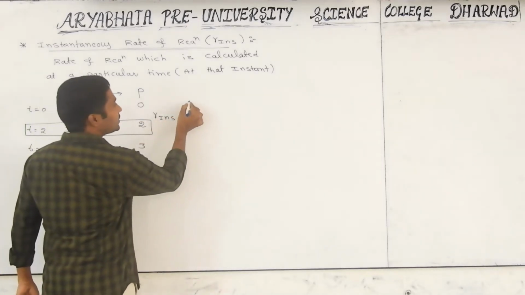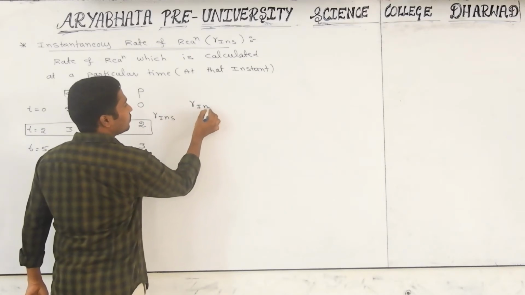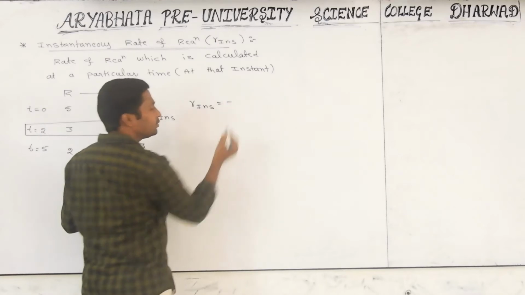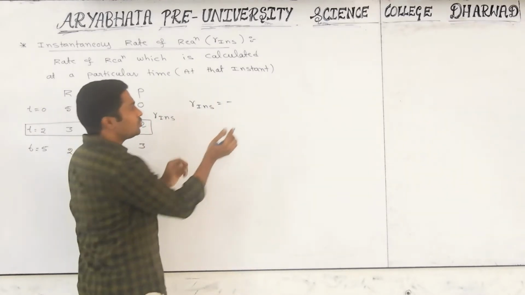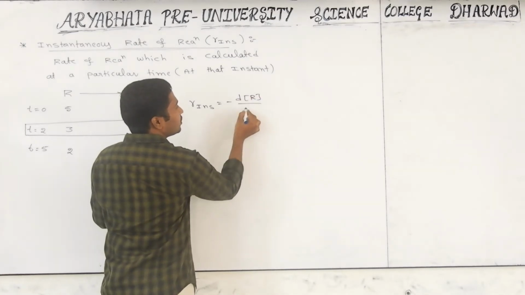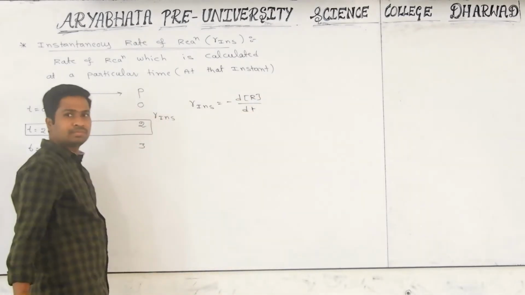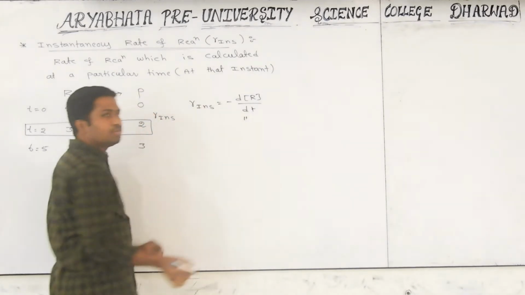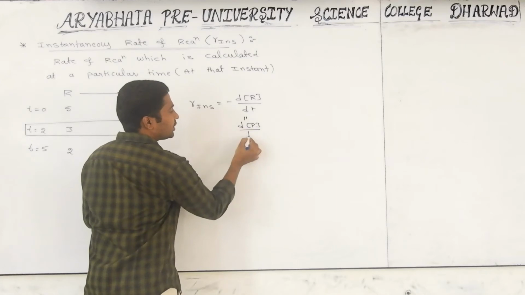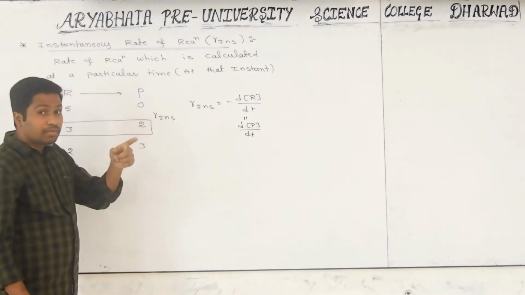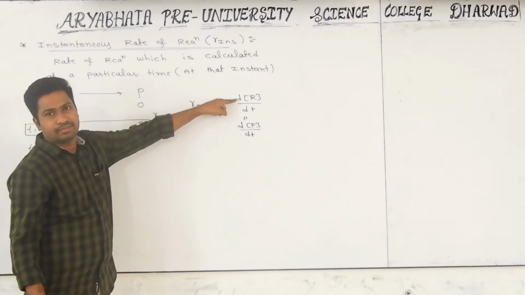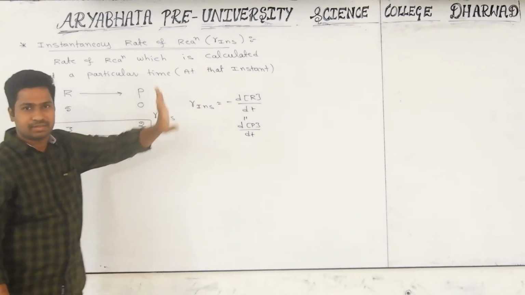So, how can you represent the instantaneous rate of reaction? With respect to reactant, we have to write a negative sign. We have to show the difference: small d, change in concentration of reactant by change in time. Or with respect to product, it is written as change in concentration of the product by change in time. To show the variation, the average rate is denoted by writing a capital delta. That's it. The process remains the same.